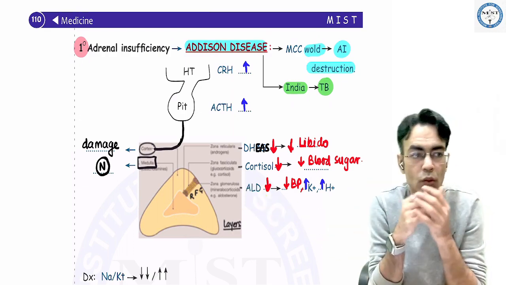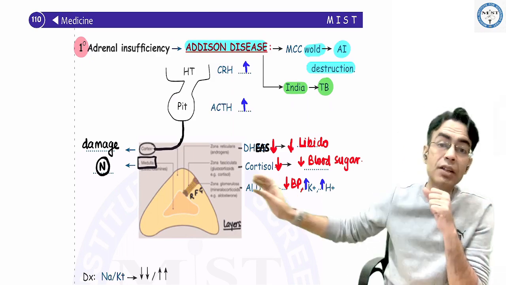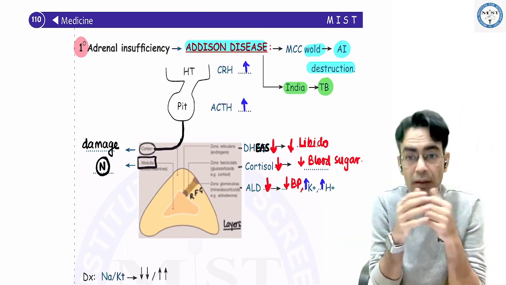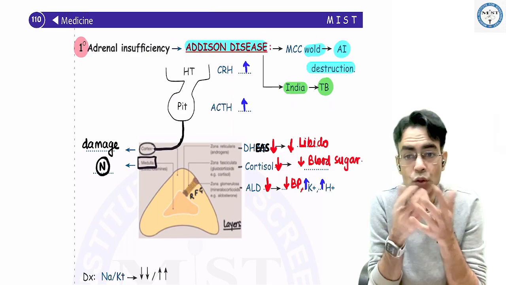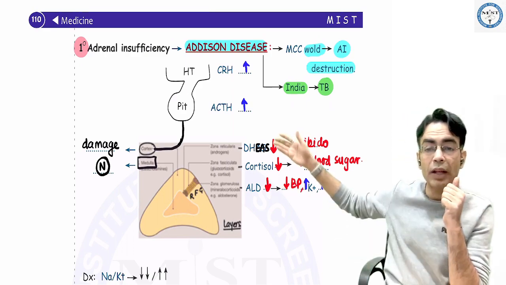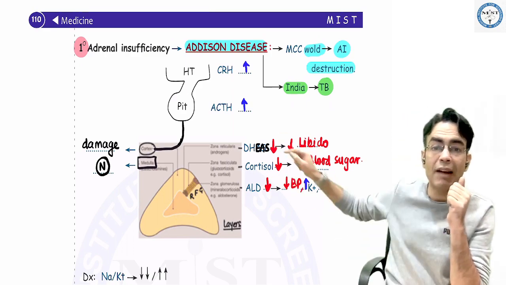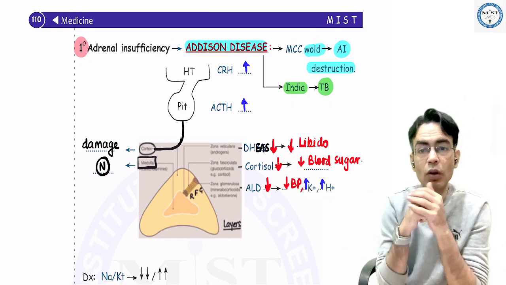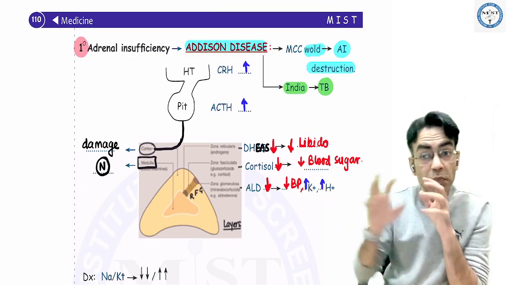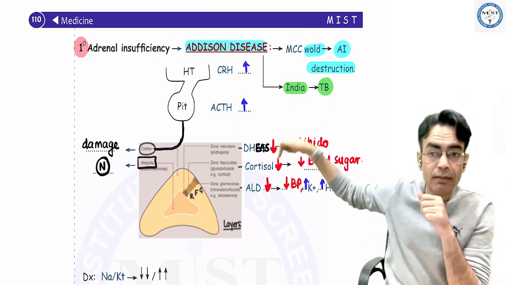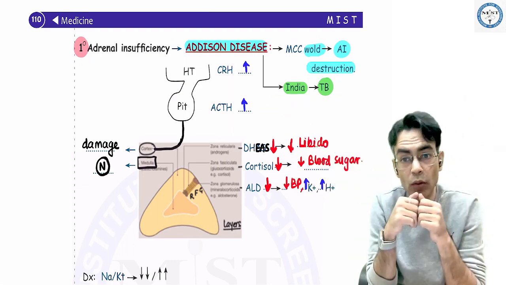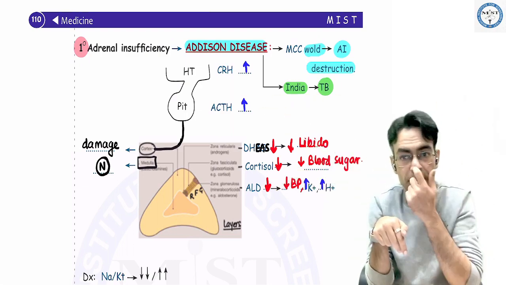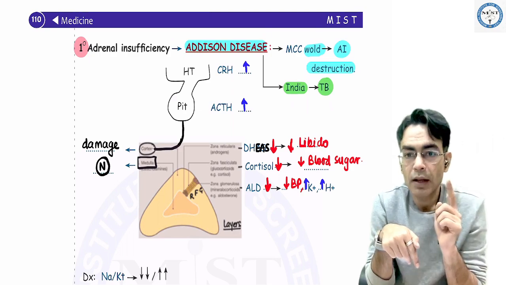Now, this is a disease, adrenal insufficiency, which can be primary, secondary, tertiary, where the adrenal cortex is not working. So it can be primary where there is any destruction of the adrenal cortex directly. In India, it is due to TB. Worldwide, it is autoimmune destruction. So you will find that all the hormones coming from the adrenal cortex will be low. Patient will have low DHEAS, low cortisol, low aldosterone. But because it's primary, the problem is only in the adrenal gland. Pituitary and hypothalamus, they will be secreting more. So one arrow down, both two up, primary.